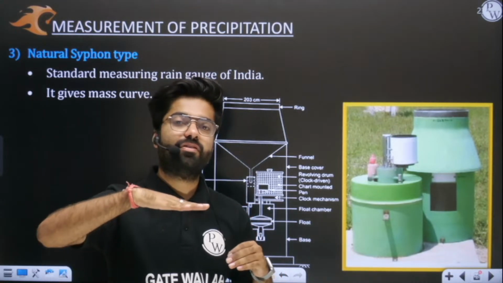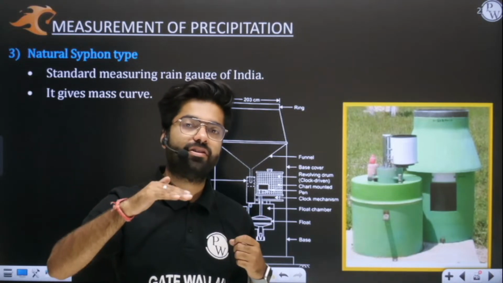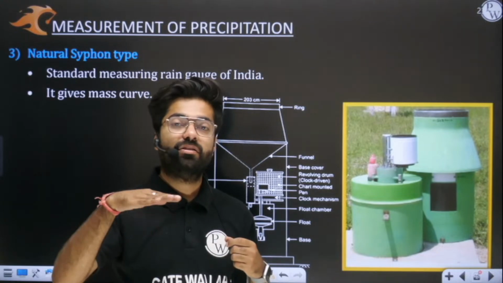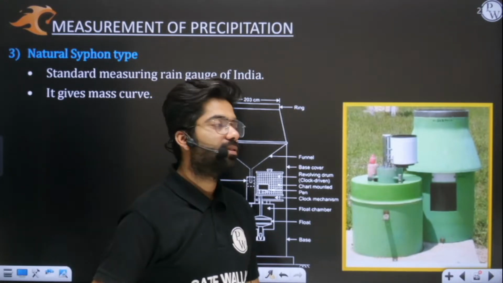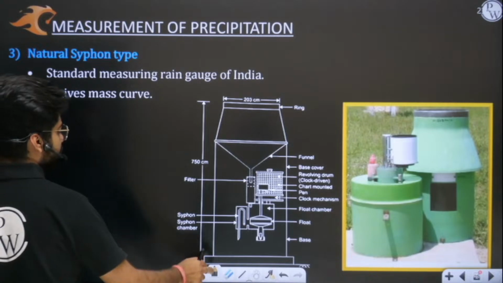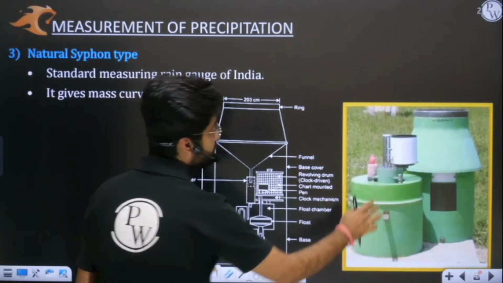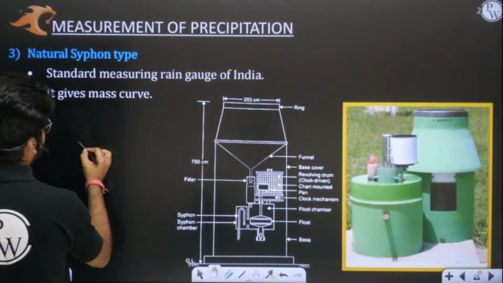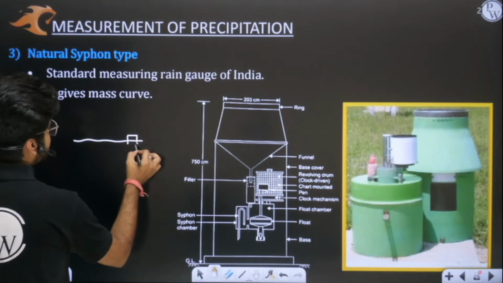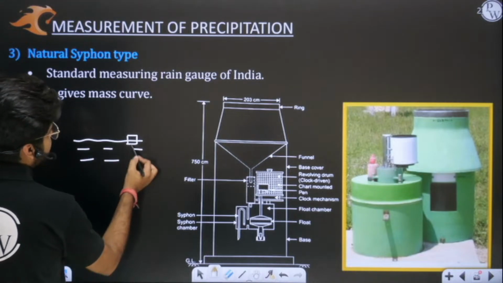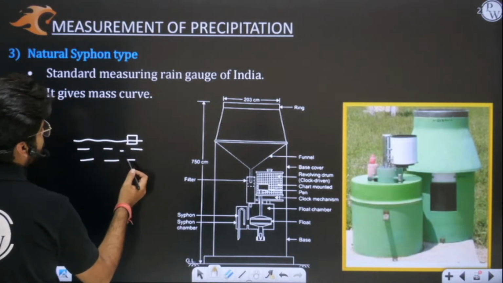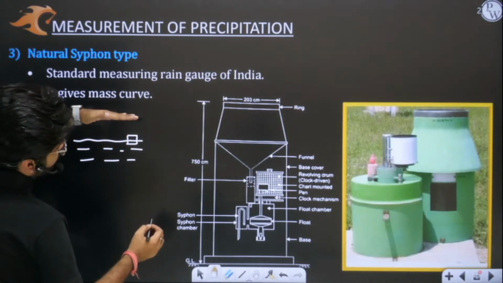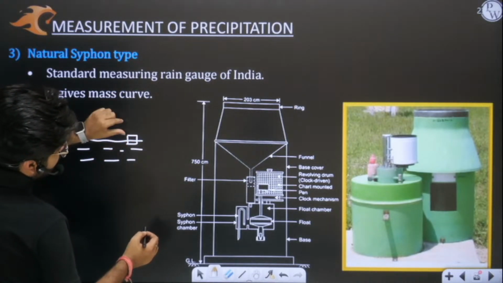See, whenever the water level increases, the float which is suspended on that surface will also increase. Yes or no? You must have seen the float in your water closets where we have a flush. In the topmost portion, basically we have a float system. Let us imagine this is the surface of water and this is a kind of plastic material, simply the float. When the level of water increases, this float will go up, and when the water level comes down, this float will come down.